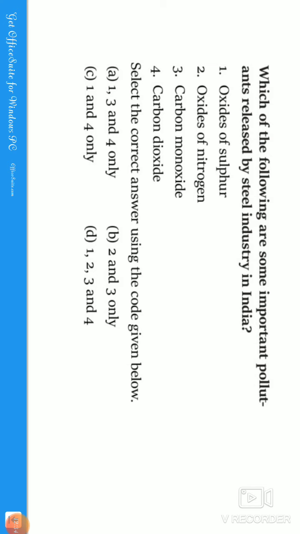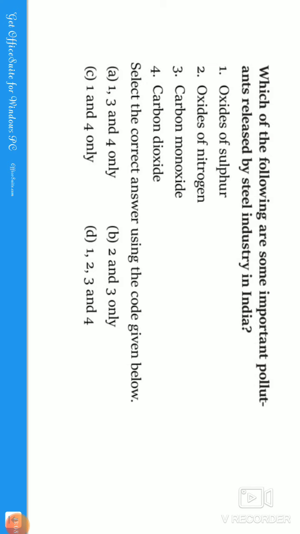Let us move to the next question. Which of the following are some important pollutants released by the steel industry in India, guys? If you observe, many questions have been asked from the pollution part. Previously we have seen one question, and here is one more. So the steel industry in India releases oxides of sulfur, oxides of nitrogen, carbon monoxide, and carbon dioxide gas. Guys, these are the four pollutants released by the steel industry in India.